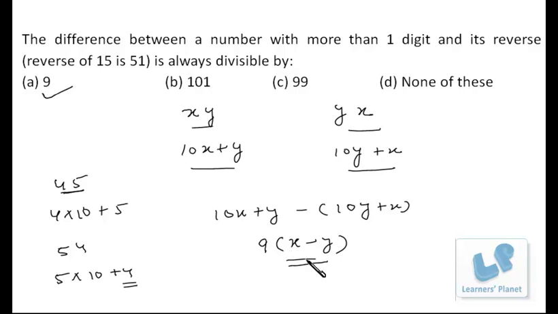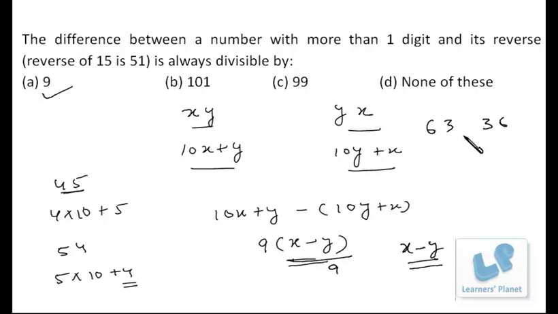And you can see that if you divide this difference by 9, suppose I divide this expression by 9, I get the difference between the digits. That is a very important property. Suppose I take an example, maybe 63 and 36. The difference between these two will always be divisible by 9. And if I divide this difference by 9, I'll be getting the difference between the digits.